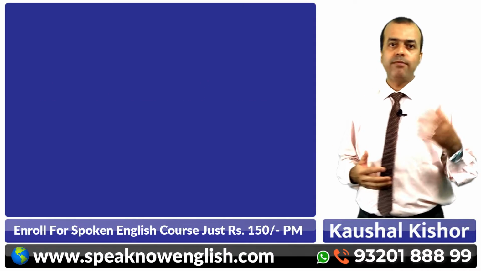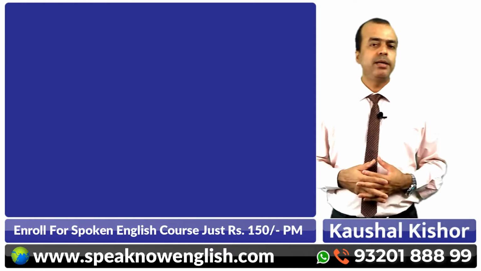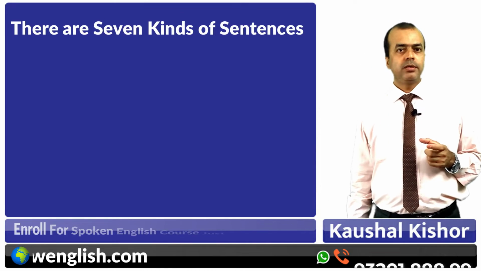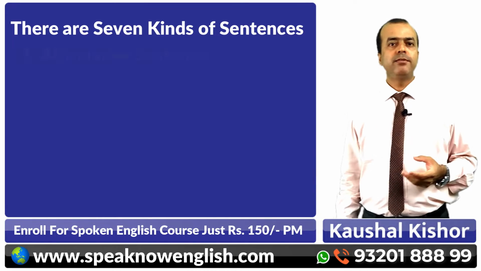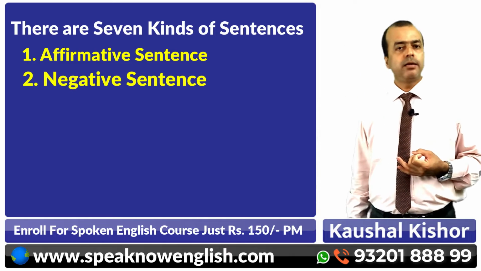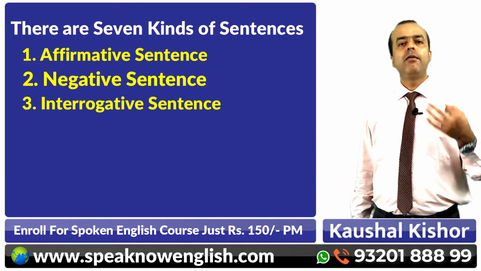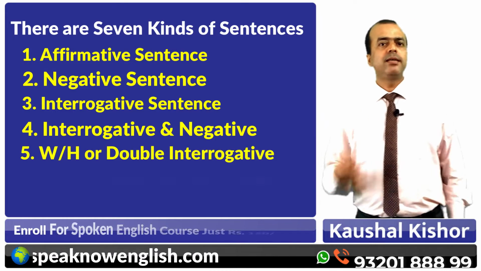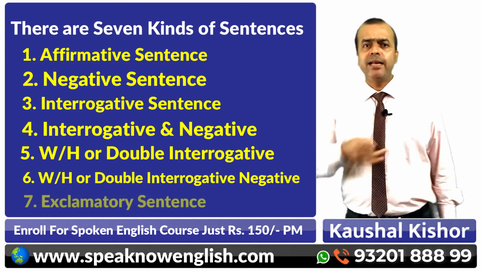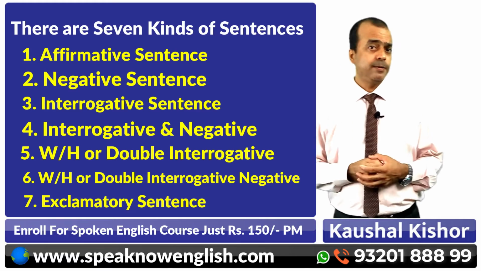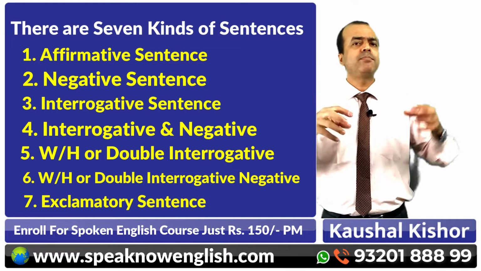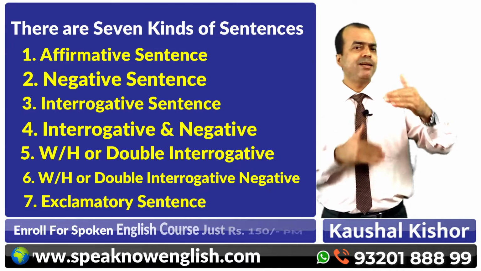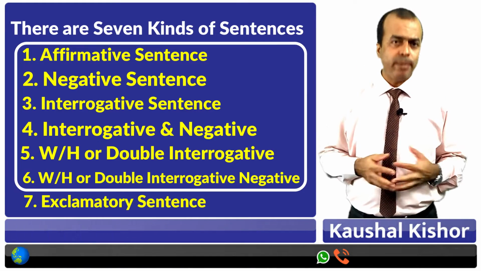As I have taught you, as I have guided you, as I have trained you in the previous chapter, there are only 7 sentences in the world: first affirmative, second negative, third interrogative, fourth interrogative negative, fifth WH interrogative, sixth WH interrogative negative, and seventh is called the exclamatory sentence. We speak the exclamatory sentence very rarely compared to other sentences. So mainly there are 6 sentences which you need to practice.